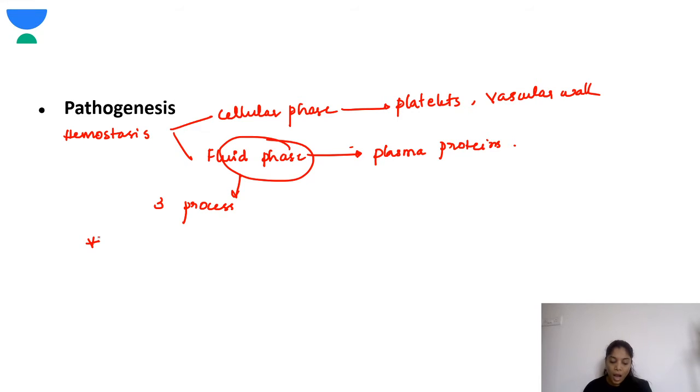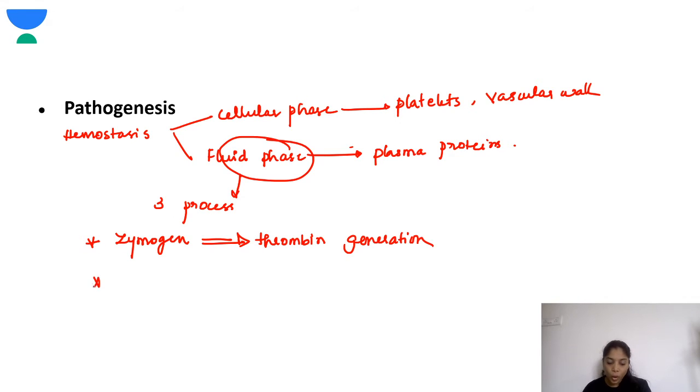One is a multiple-step process which involves a zymogen. This zymogen leads to the formation of thrombin. So there is a zymogen that leads to thrombin generation.